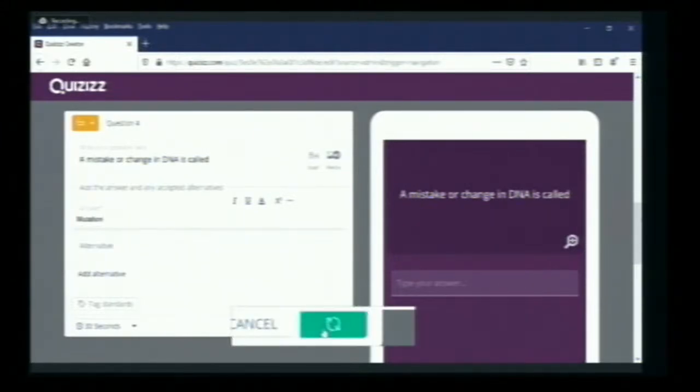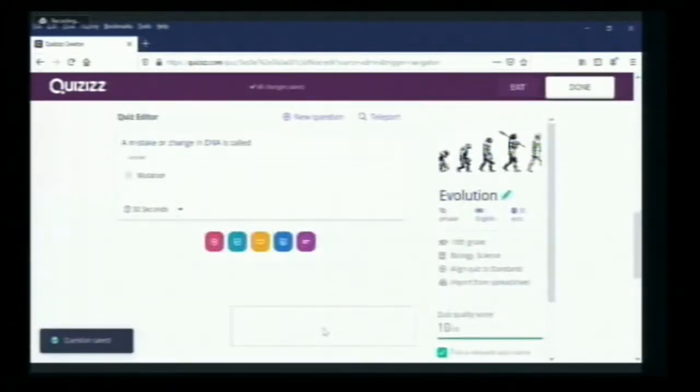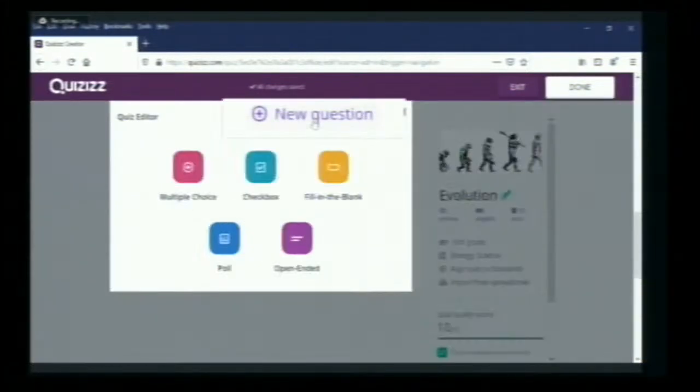So in a single quiz, we added 2 types of questions. One is multiple choice and the other is fill in the blanks. And next, once again, I will add a new question, which is a checkbox type question.